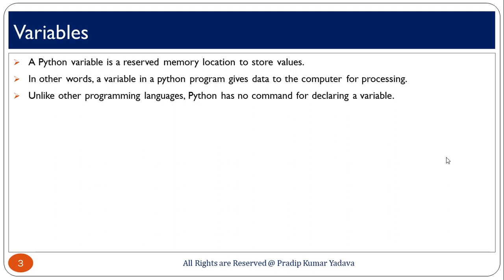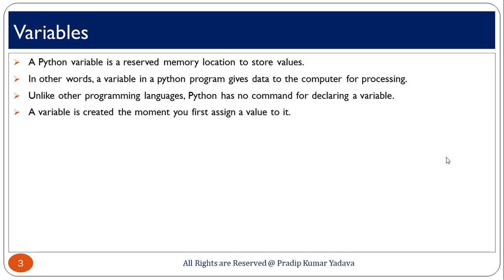And when you are talking about the command for declaring a variable in Python, there is no command for declaring a variable, because when you are talking about other languages, if you are talking about Java, .NET, there are many languages which have a command to declare a variable, but in Python there is no command for declaring a variable. So, focus on this point. Python has no command for declaring a variable. Okay. So, now the question is how we can declare a variable.